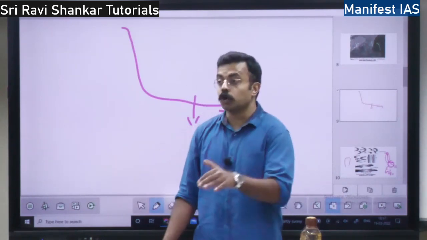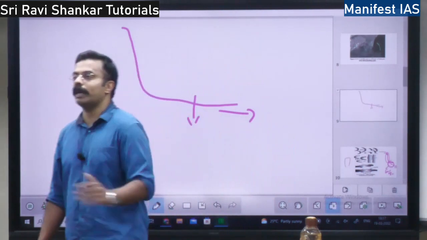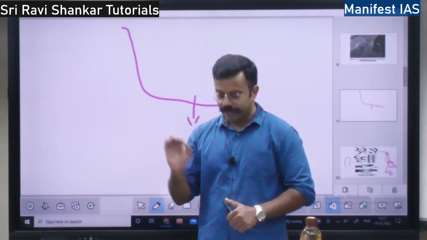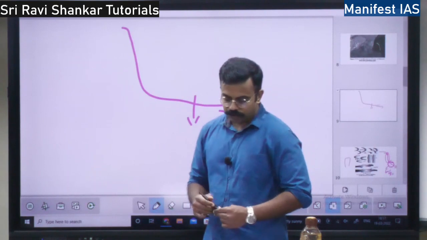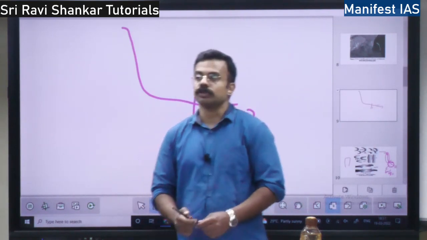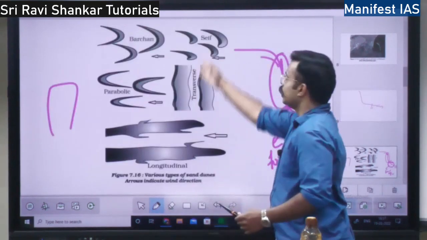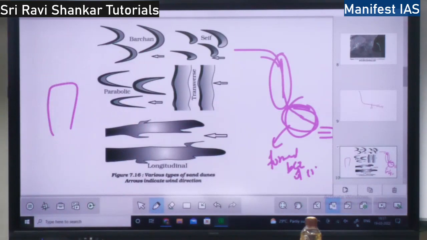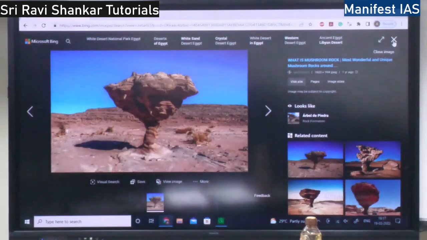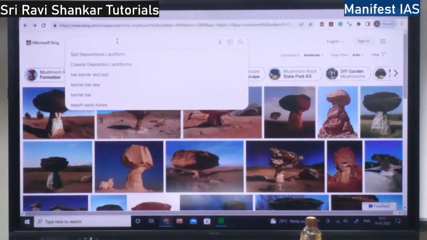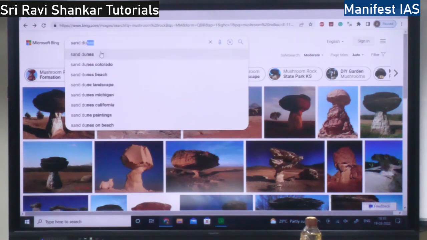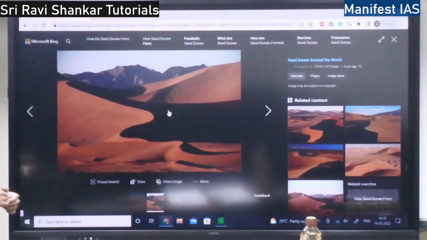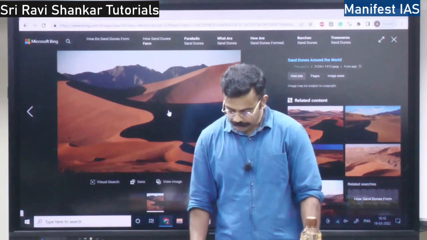When the wind is in movement, sand will also be in movement. When the wind slows, the grains of sand will get settled. So there is this concept of sand dunes. What are sand dunes? These are the sand dunes. You will see these in the deserts, right? These are sand dunes. You will see them in the desert.